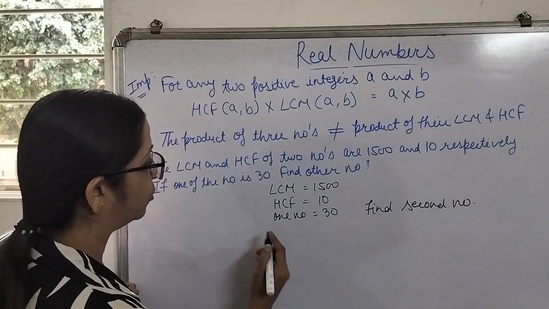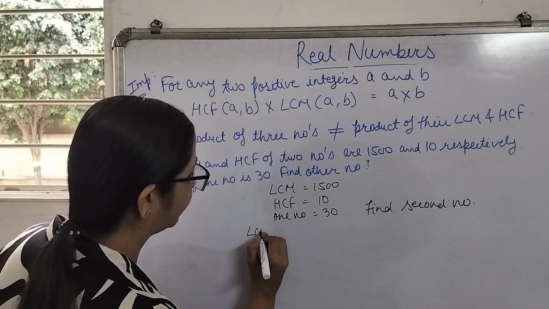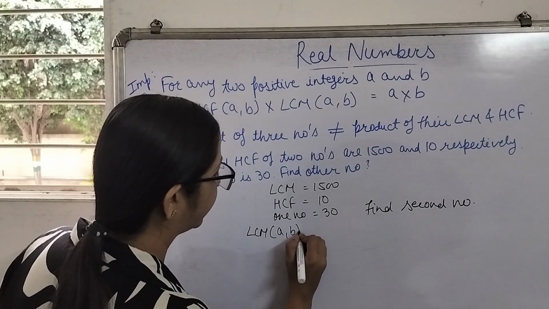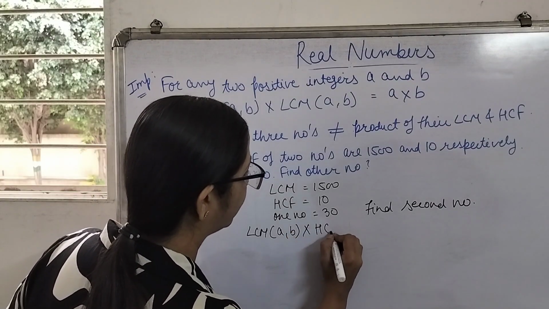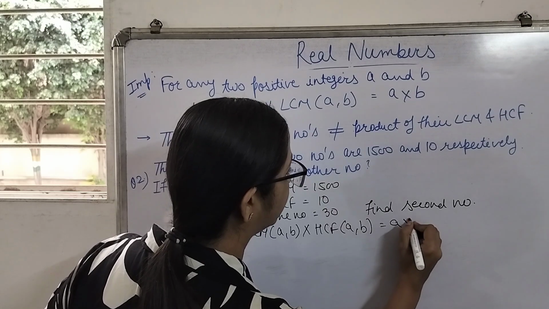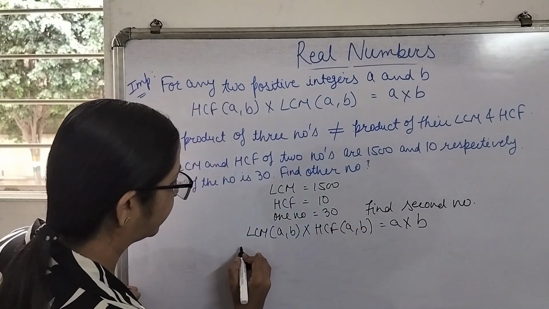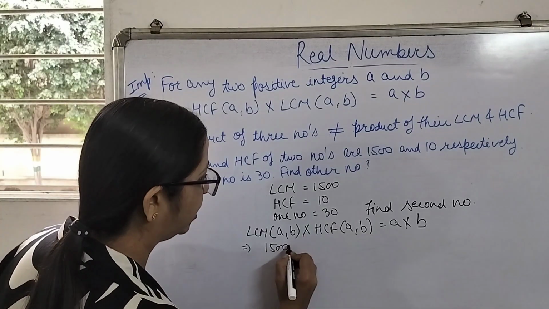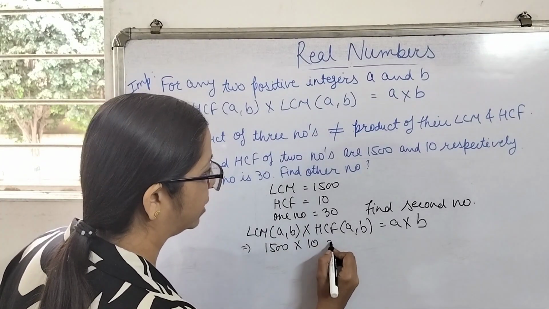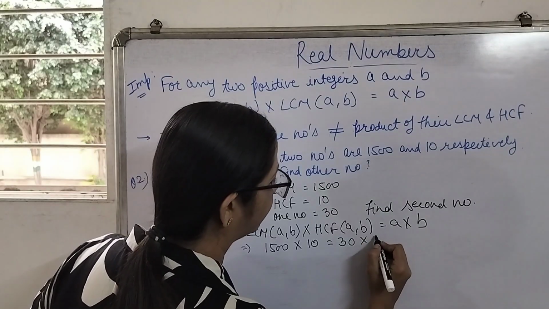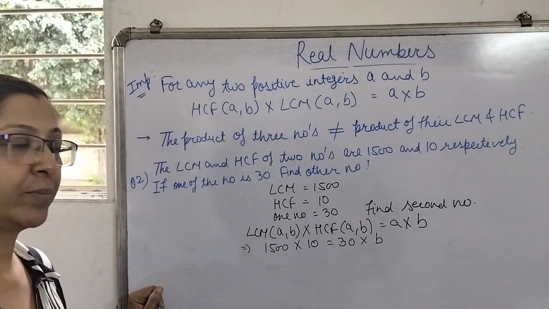So as we know that the product of LCM of any 2 numbers, suppose the numbers are A and B, and HCF of these 2 numbers is equivalent to the product of the numbers. So now just keeping the values, LCM is given to us as 1500, HCF is given to us as 10, one of the numbers is 30, we are assuming the another number to be B itself.